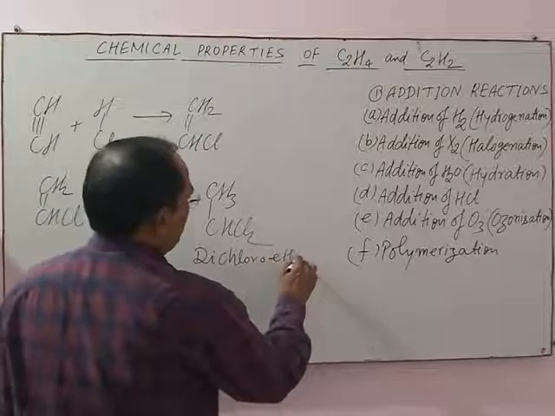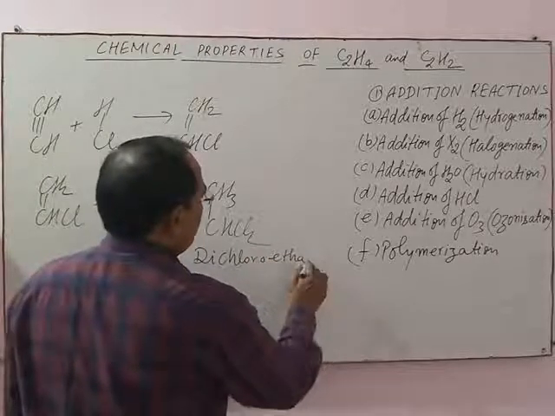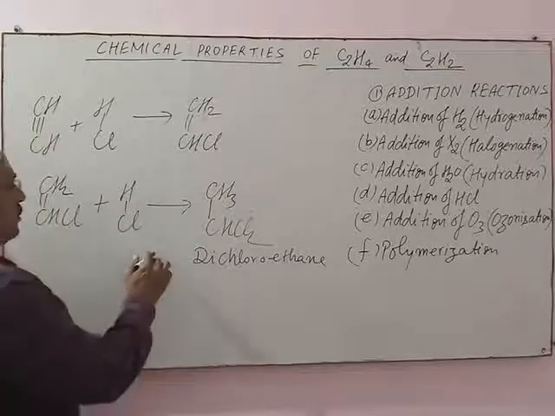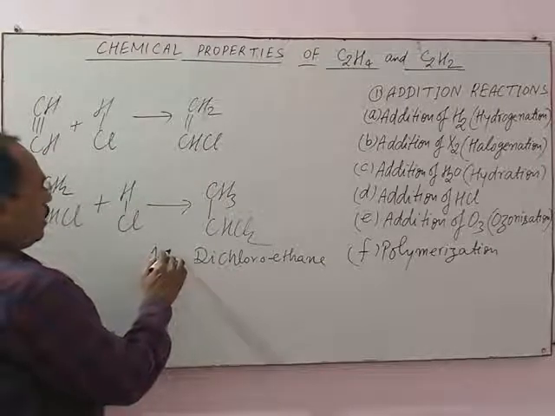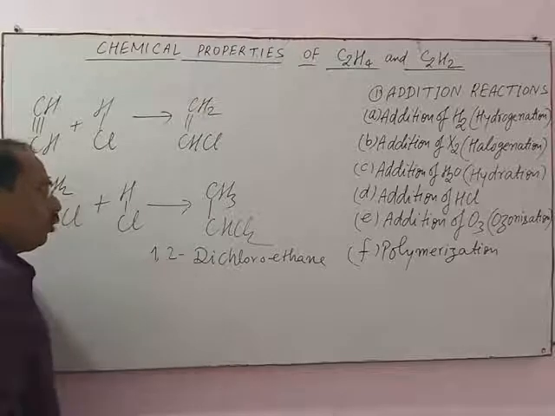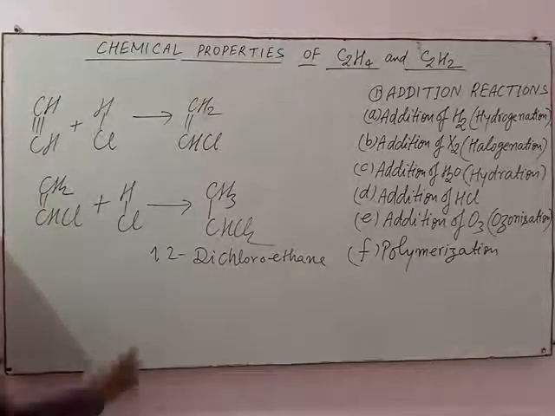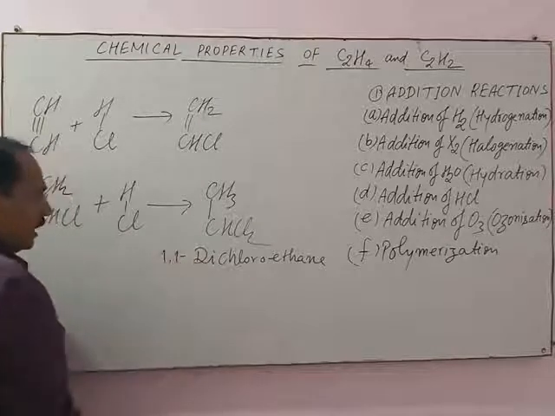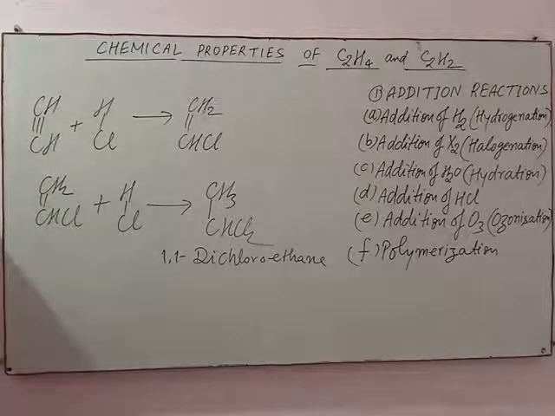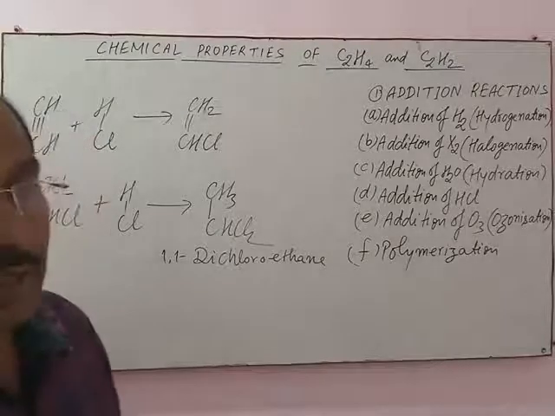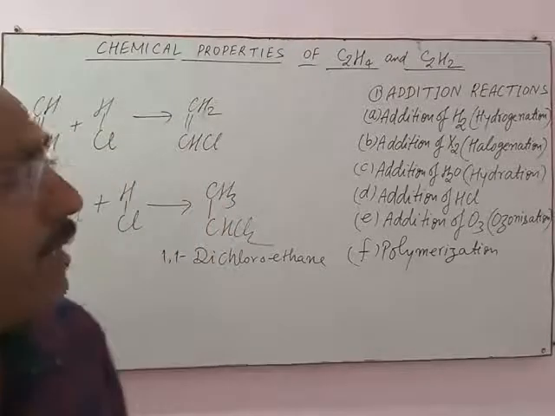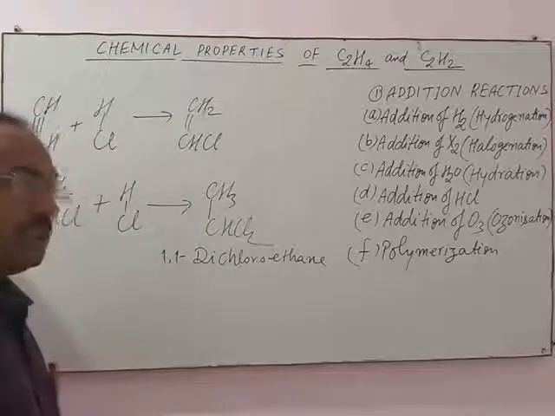Dichloroethane. Since both the chlorines are present on the same carbon, it is known as 1,2-dichloroethane. Sorry, 1,1-dichloroethane. Just like HCl, HBr and HI may also form addition products with ethene and ethane.